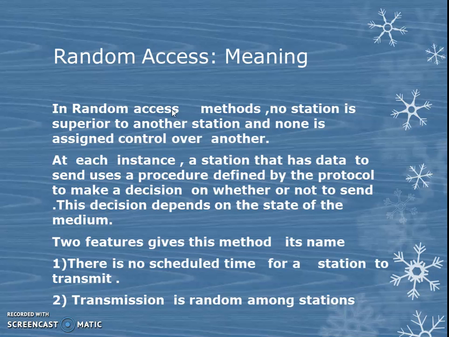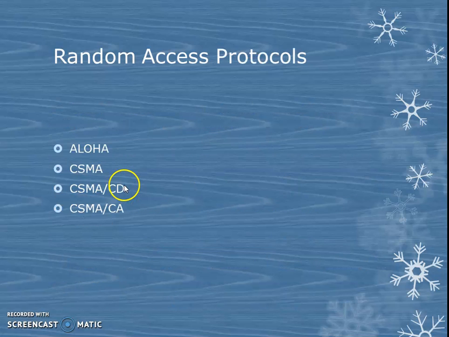Which one has to send first, which one has to send second, there is no priority. Randomly the stations can send. If they have data, then they have to follow the procedure of the protocols. That's all. So random access means there is no scheduled time for the stations to transmit, and no station is superior. Any station can send the data. And these are the 4 protocols in random access. Now we will see ALOHA only.